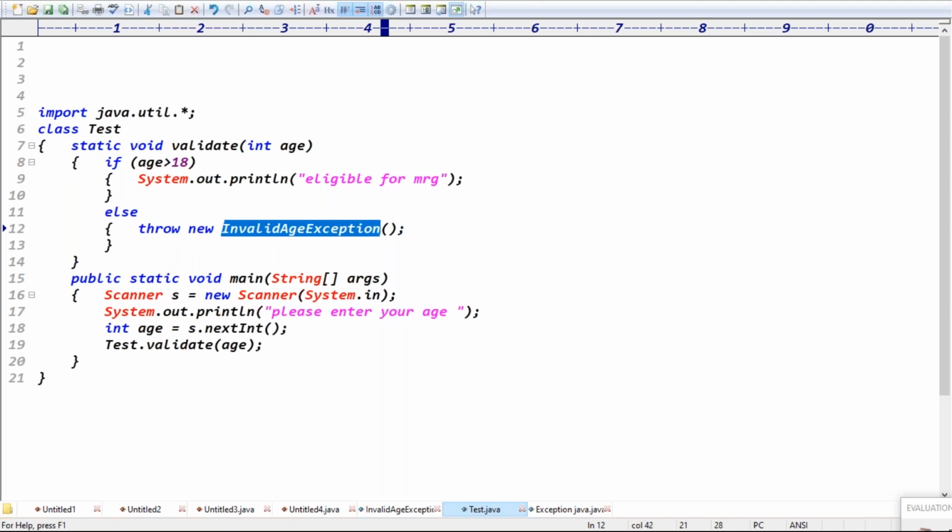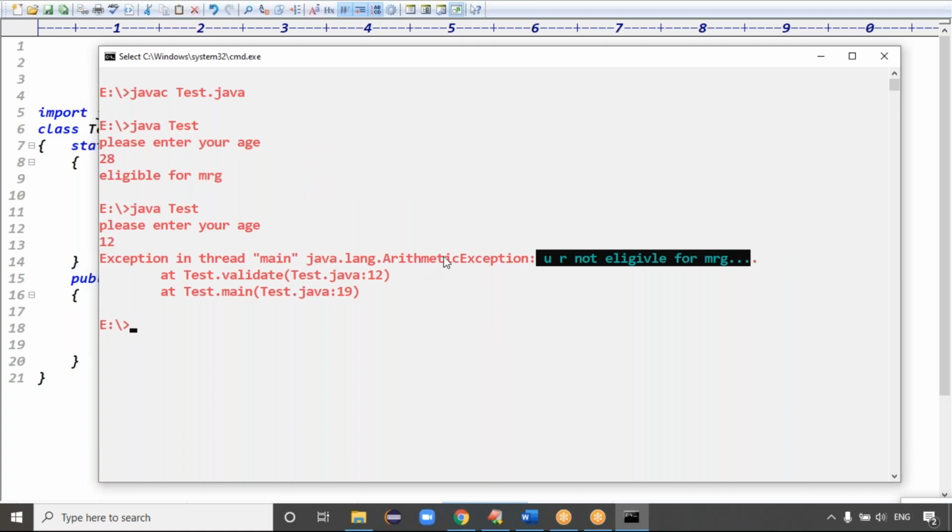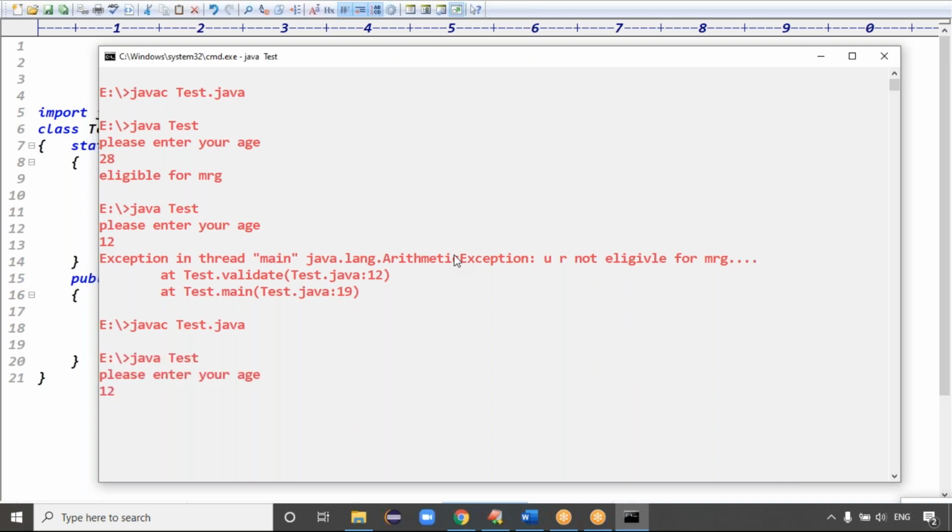Invalid age exception, user defined, right? Exactly. So now we can see, guys, previously we were throwing arithmetic exception. Now we are throwing the invalid age exception. Then the code is compiled fine, executed fine, with the same age of 12 years. See the message, guys, here.